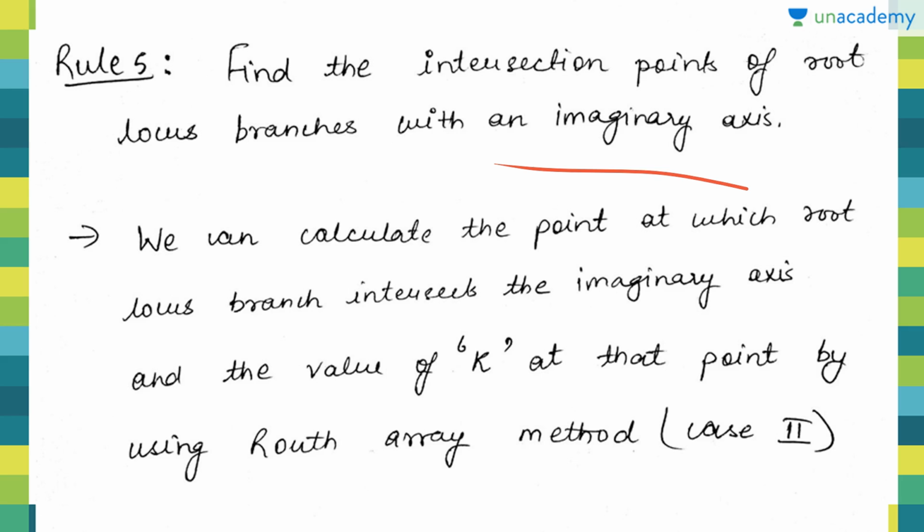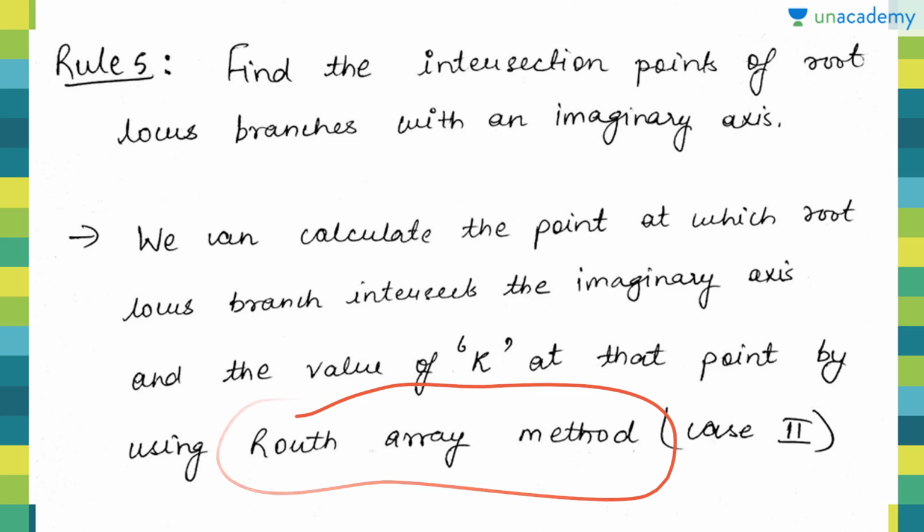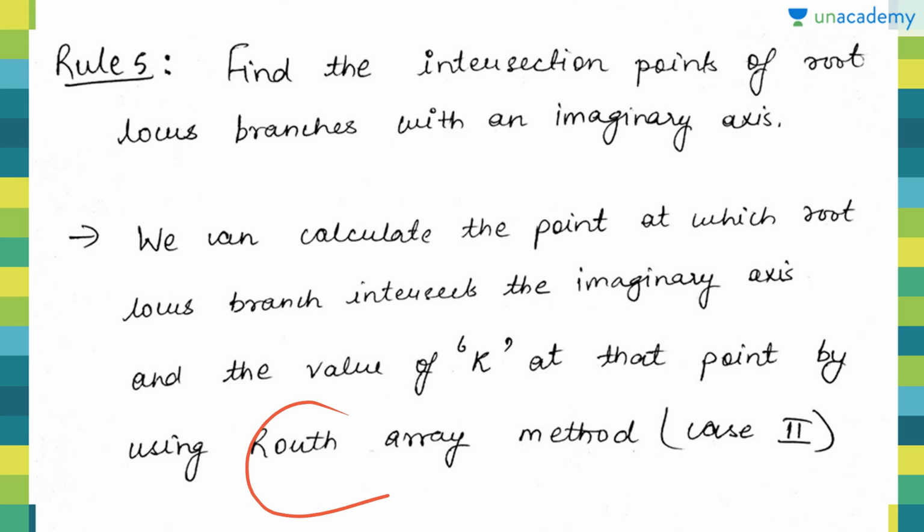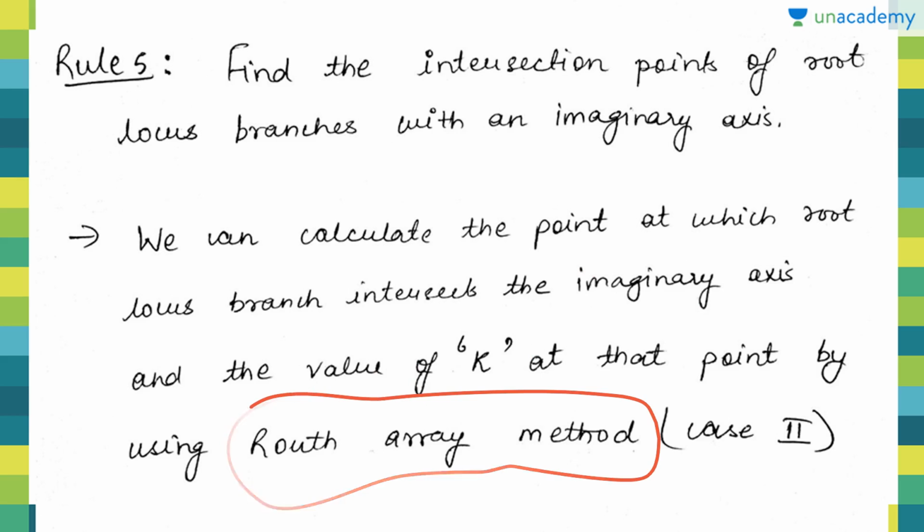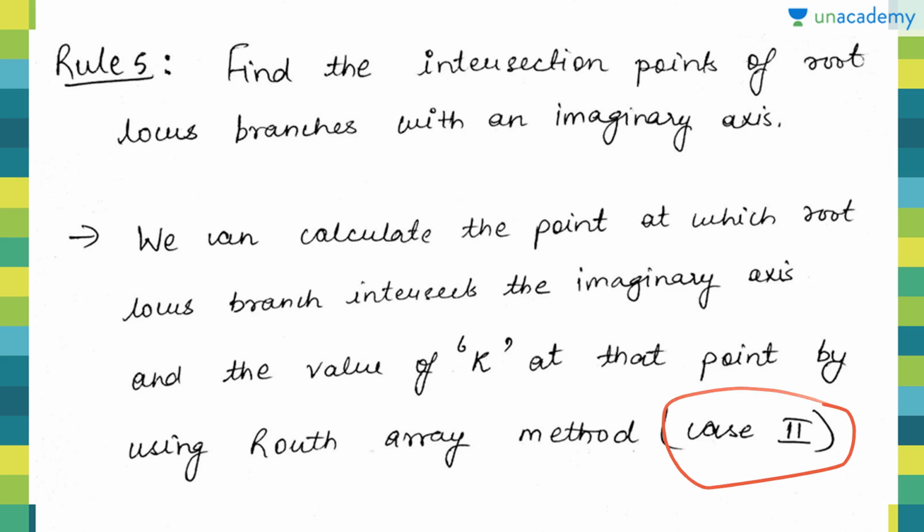We can calculate the point at which the root locus branch intersects the imaginary axis, and the value of k at that point, just by using the Routh array method.